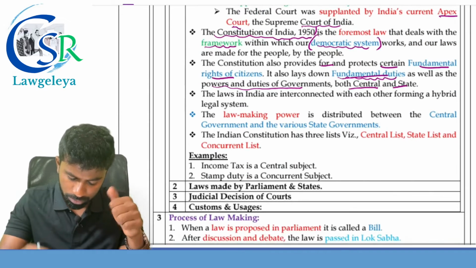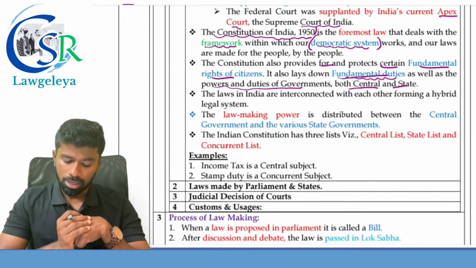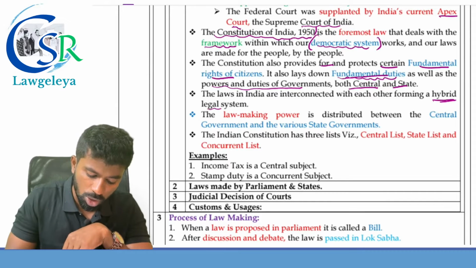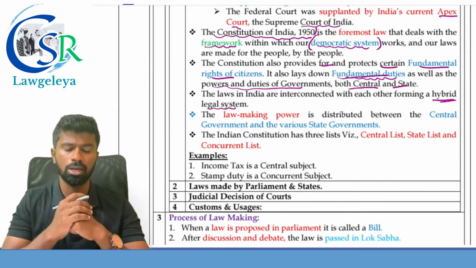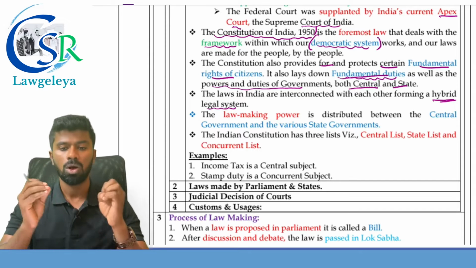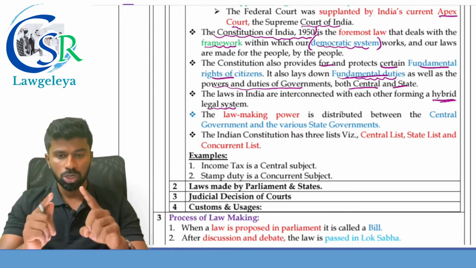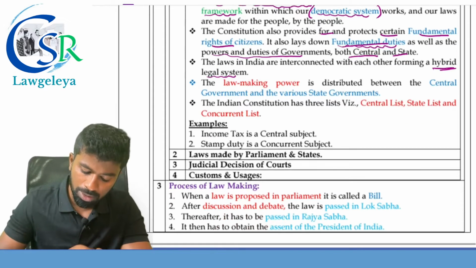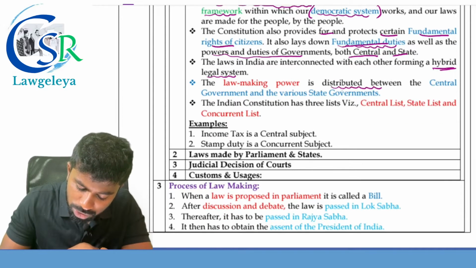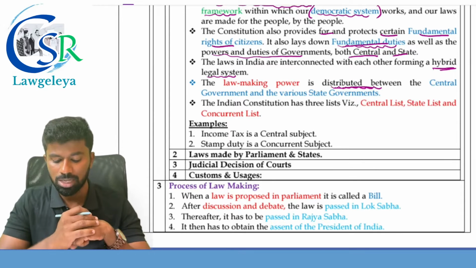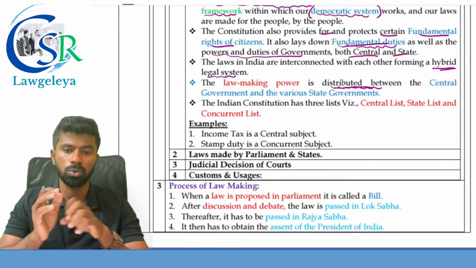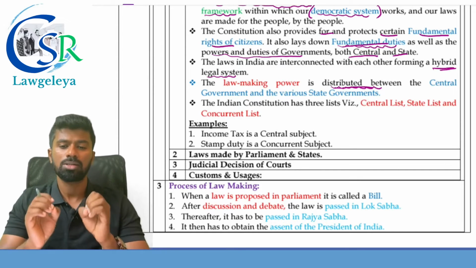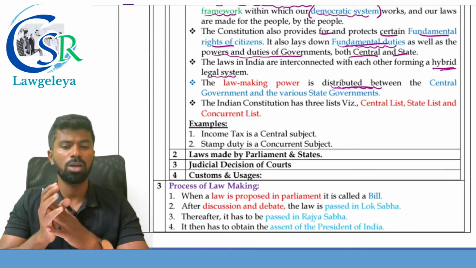The laws in India are interconnected with each other, forming a hybrid legal system. So the laws are interconnected. No law can supersede the Constitution of India. All the laws made in India should be in conformity with what? The Constitution of India. The lawmaking power is distributed between whom? Between the center as well as the state, under the Union list, State list, and the Concurrent list.